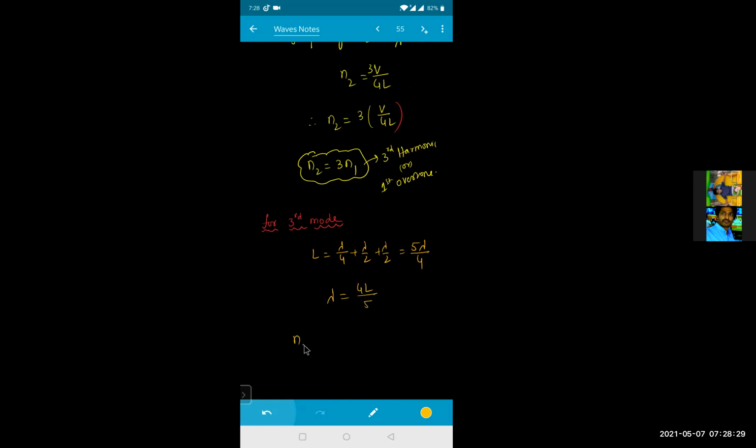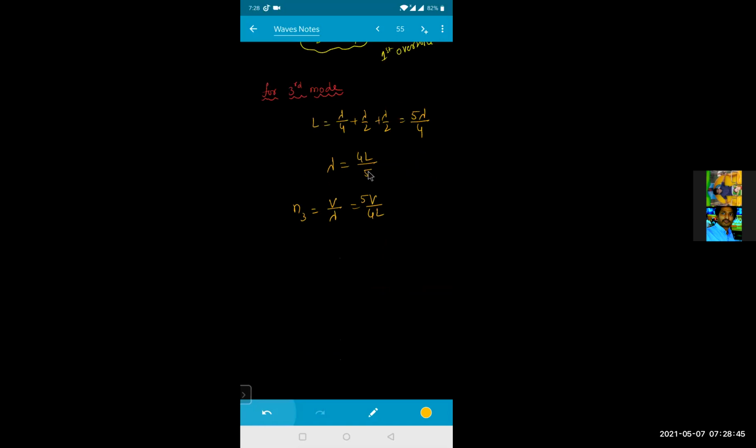So N3 will be equal to the frequency for that one. N equals V by lambda, so that is V by lambda, which is V divided by 4L by 5. So N3 will be equal to 5 times V by 4L, and V by 4L is the fundamental frequency. So N3 is equal to 5 times N1.